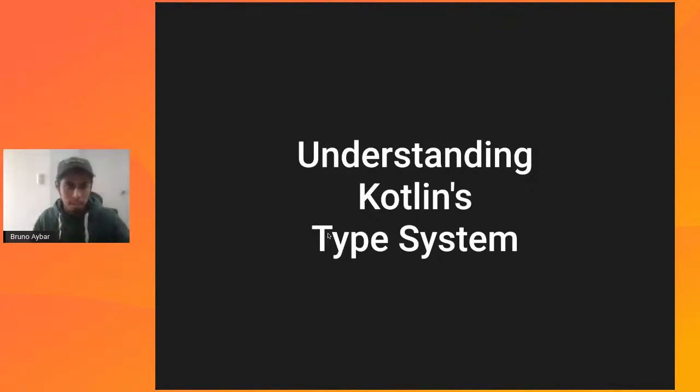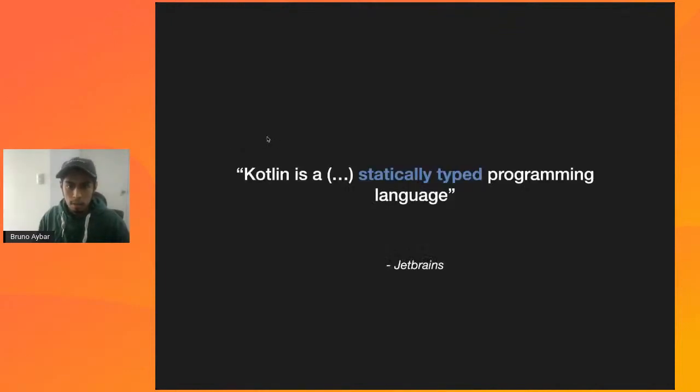I mean, regardless of the evolution of the language, regardless of all these new features that Kotlin keeps coming up with, these are the basics. These are the foundations on which the language is built. So I'm sure that this will be very helpful for those that don't have this understanding yet. So without further ado, let's get started.